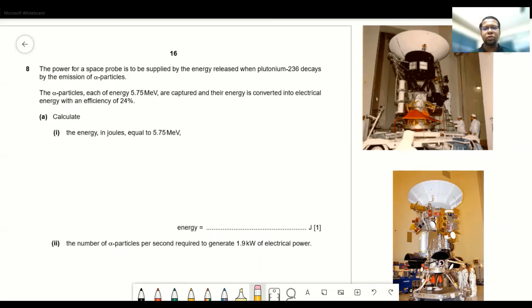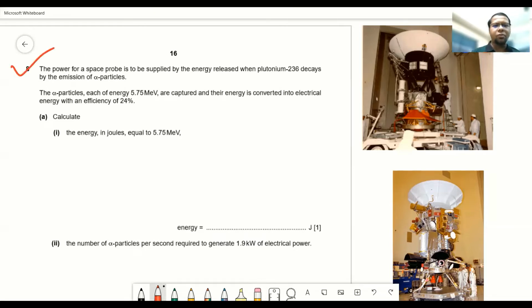You can download all the questions. There are a lot of sites. Just search for Cambridge A2 physics past paper, and you will get those questions. So try to solve question papers from 2021 back to 2010. Now I am solving a question related to the nuclear physics chapter. Now go through the question properly.